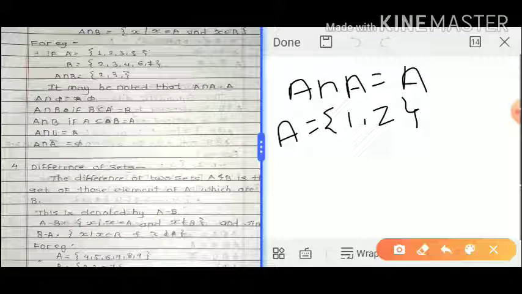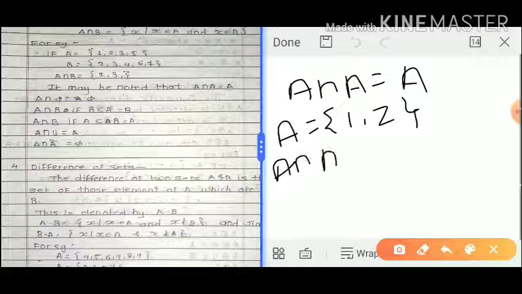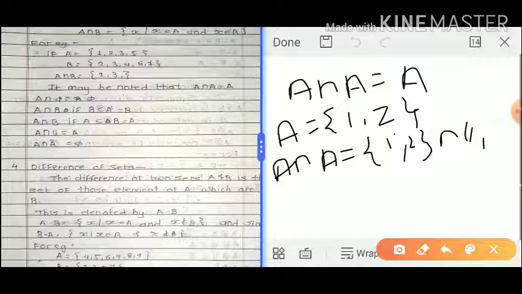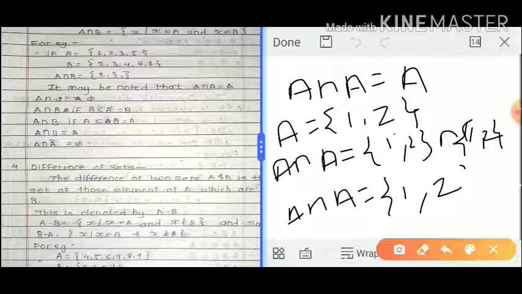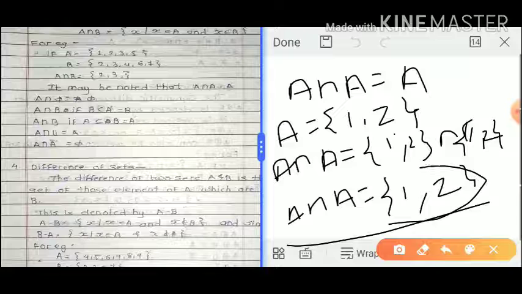Then A intersection A equals {1, 2} intersection {1, 2}. In braces, 1 is present in both, and 2 is present in both, so this is the answer of A intersection A, and it contains all the elements of A. That's why A intersection A is always A.